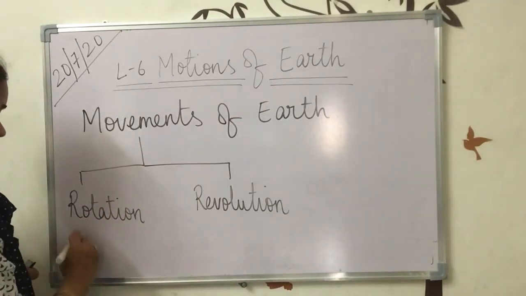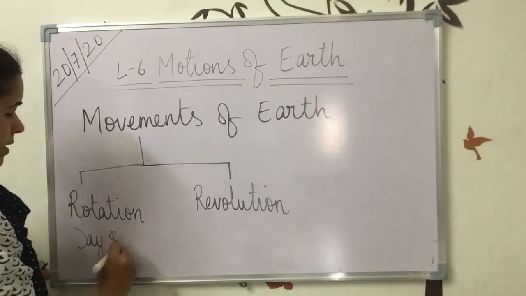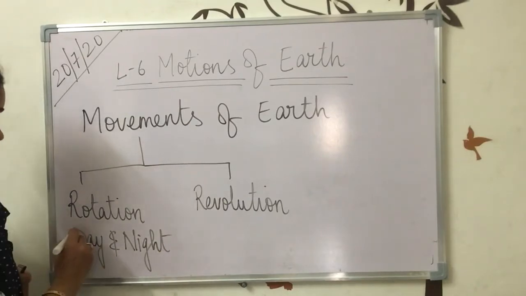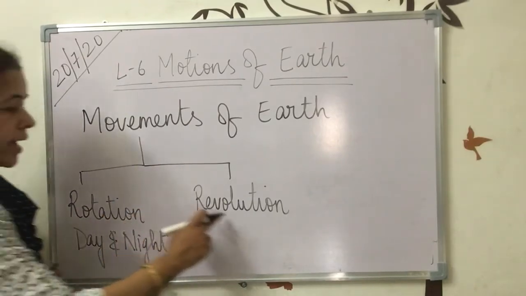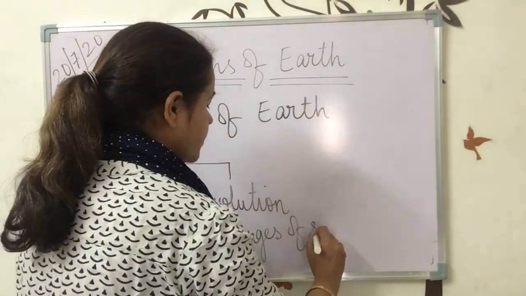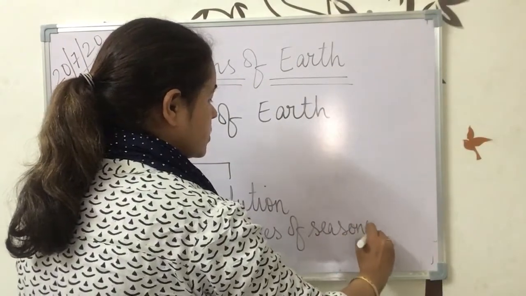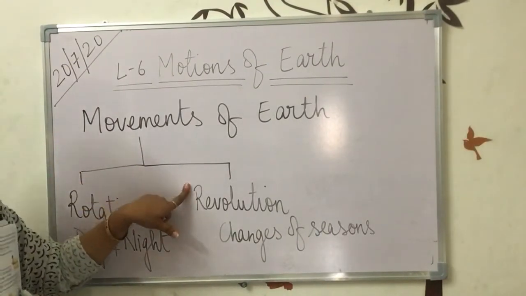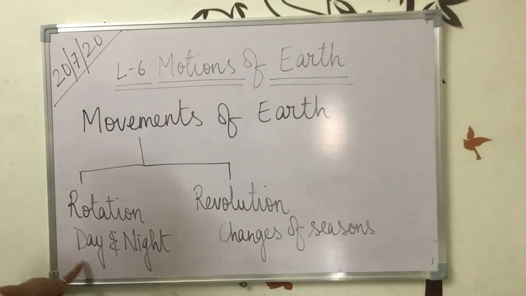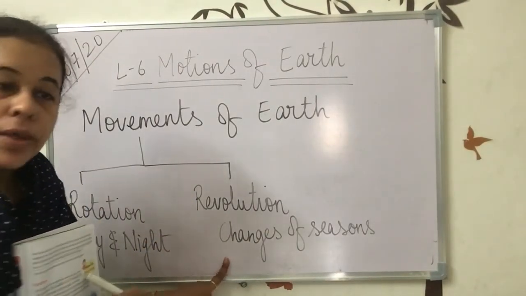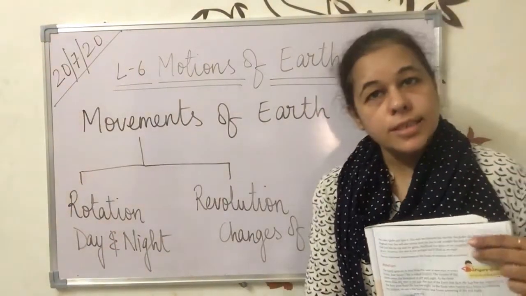Due to rotation, day and night takes place. Okay, the reason for day and night is rotation, and for revolution it is changes of seasons. Okay, so there are two movements of the earth, rotation and revolution. Okay, with the rotation we get day and night. As a result of rotation, day and night happens. Okay, and as a result of revolution, changes of season happens. About this only we are going to read in this lesson in detail.